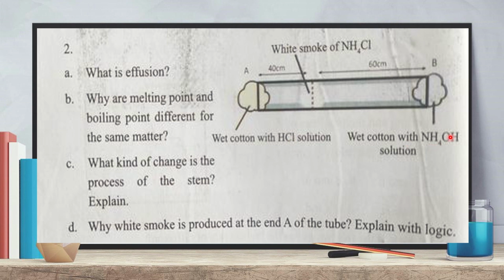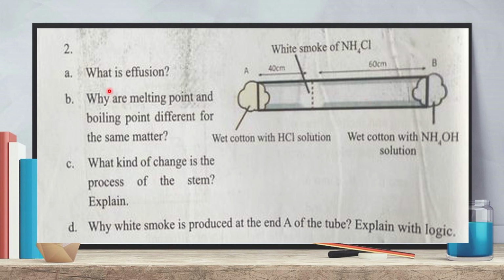When ammonia gas is added into water, it reacts with water and produces ammonium hydroxide. It is also called ammonia solution. When these two are placed at the two mouths, hydrochloric acid produces HCl gas, and ammonia solution produces ammonia gas. Both are gaseous, so the diffusion process takes place here.